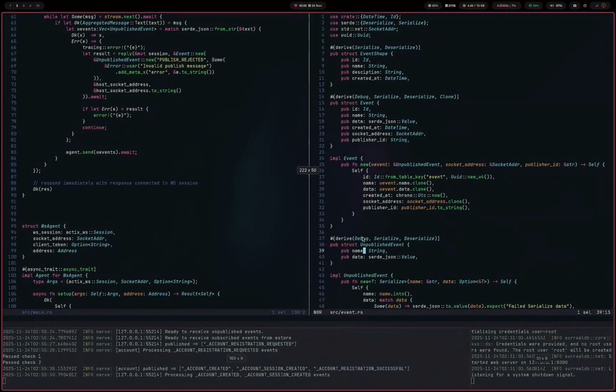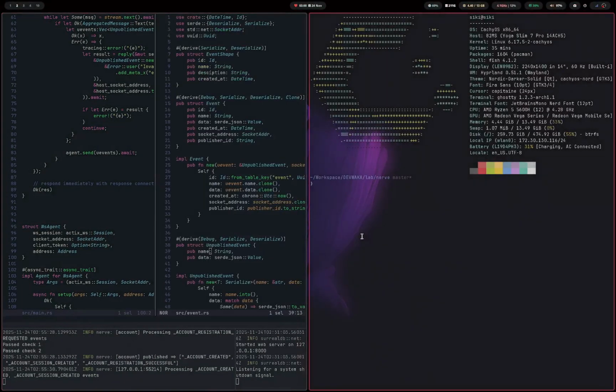Let me see if I can spin up that thing. I've actually set up a project, and for now, just as a means of test, I'm using egui just to move fast.